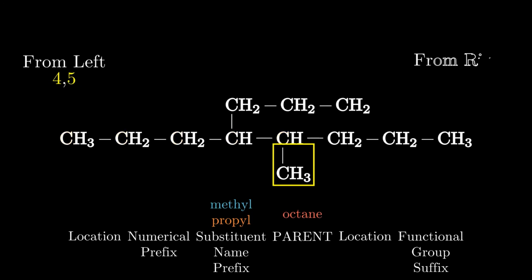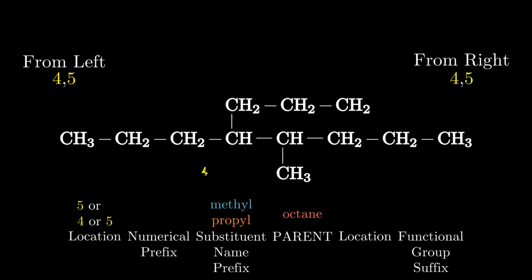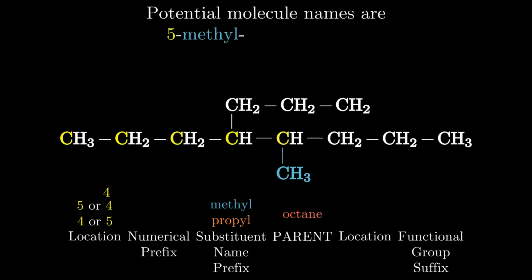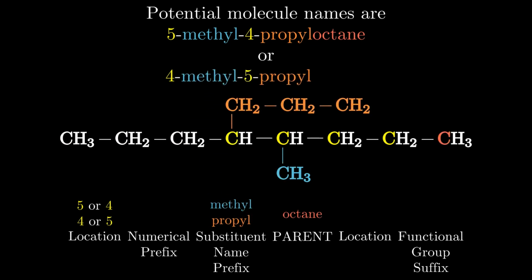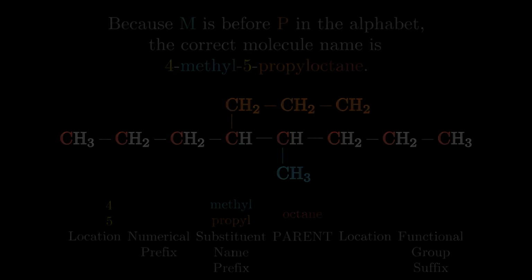If the rule description did not already give away what is going to happen here, if we number from the right, we also get a 4 and a 5. So this gives us 2 sets of possible locations with the exact same numbers, a 4 for the propyl and a 5 for the methyl, or a 5 for the propyl and a 4 for the methyl. Using these sets of numbers, we generate 2 possible names for the molecule: 5-methyl-4-propyloctane, or, by switching the numbers, 4-methyl-5-propyloctane. We use the alphabet to break the tie, and since M is before P, the correct name is 4-methyl-5-propyloctane.